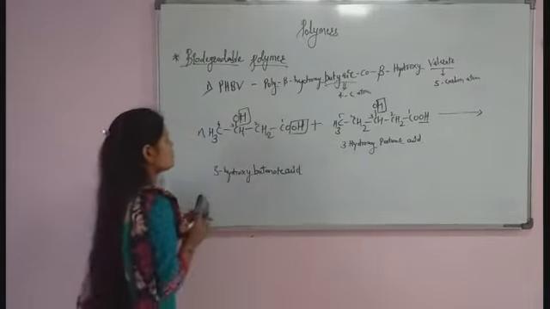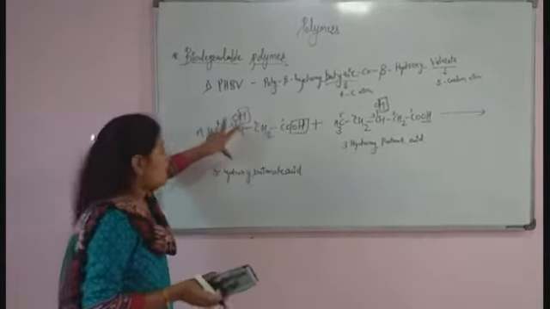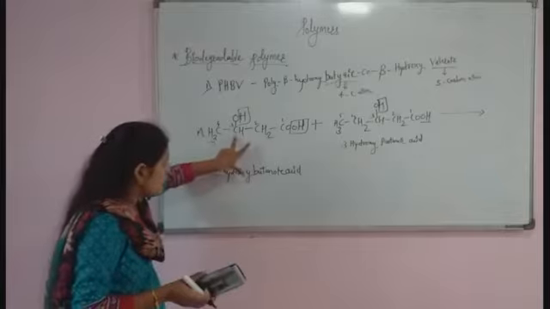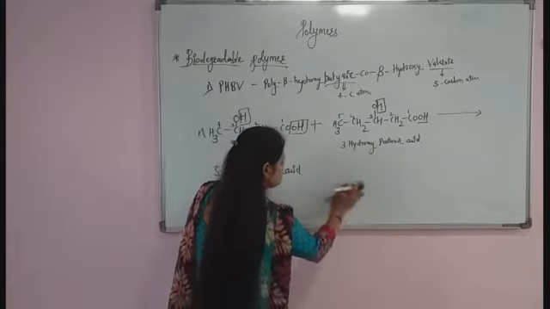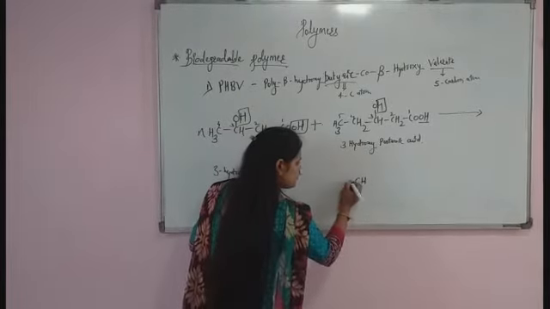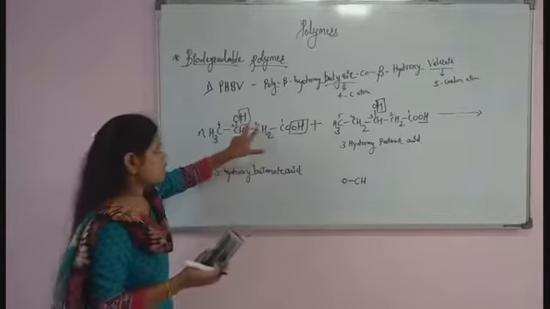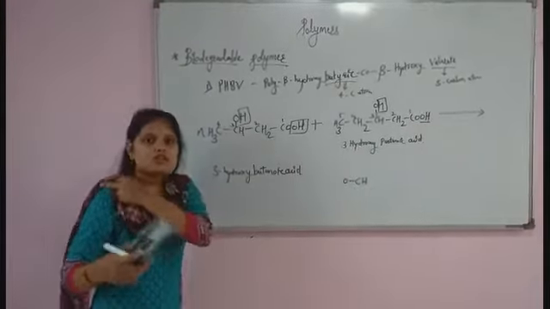So how is PHBV formed? Whatever CH is attached to the O, and this CH3 will come behind. So there is a formation of what? This CH which is attached to O, because this H is combined with this OH, and there is a formation of H2O.